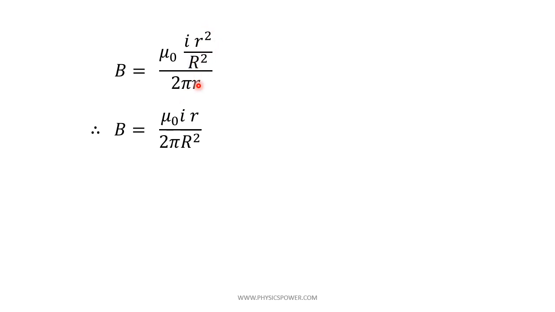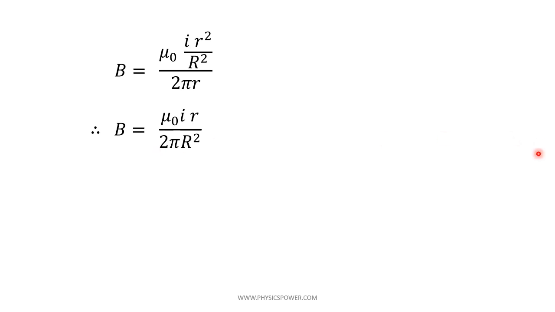So here r square gets cancelled, then only r at the numerator, capital R square at the denominator. So according to this expression, we can conclude that magnetic induction at a point inside the current carrying conductor is proportional to the length element, proportional to the radius. As radius increases, the magnetic induction also increases.